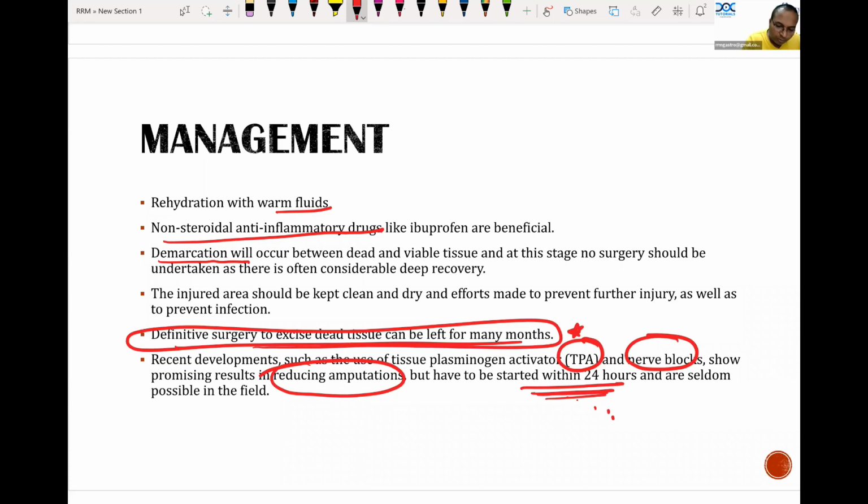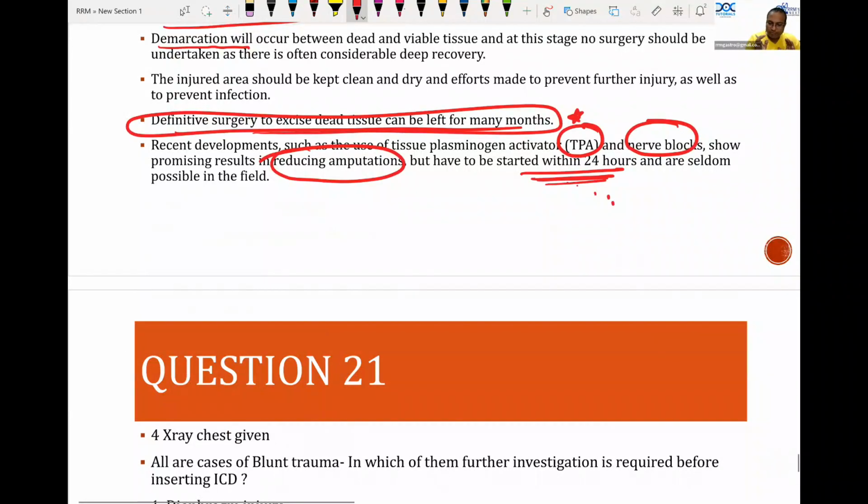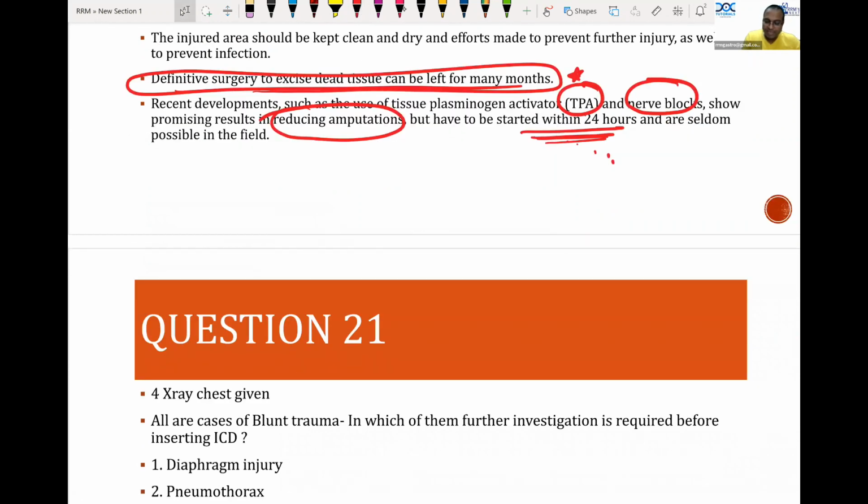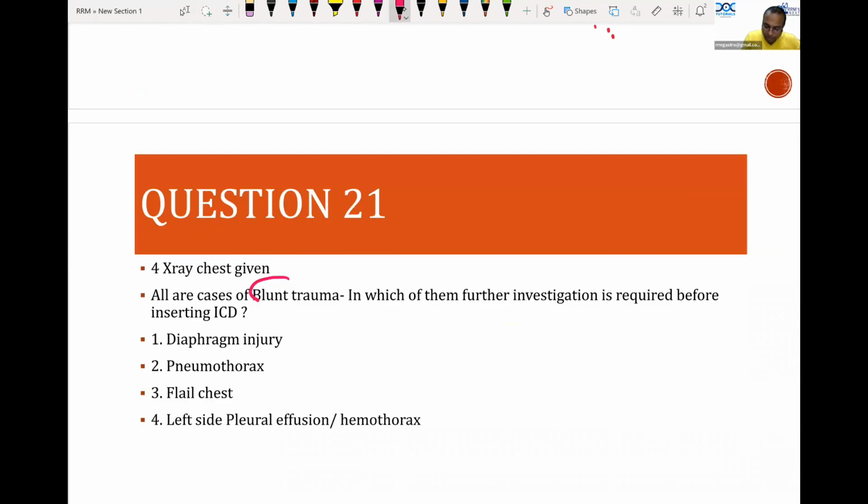So there is question number 21. I couldn't get the exact images, but I can get the concept of what they are asking. So there are 4 chest X-rays given in the image. All are cases of blunt trauma to the chest. In blunt trauma to the chest, ICD is an important procedure done. It is done for the following cases only. First point, please remember where it is done.